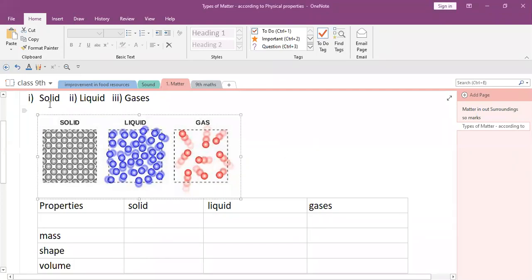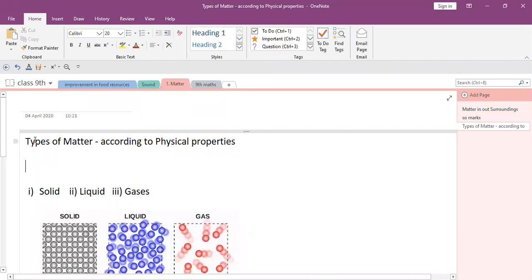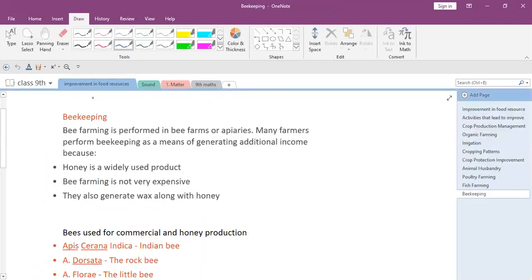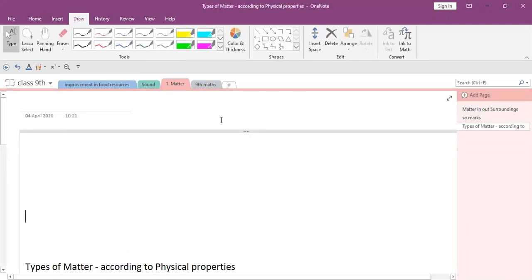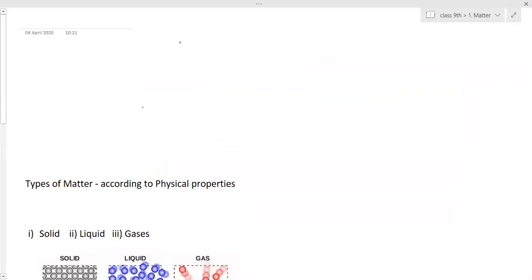So matter is classified into two ways. It is according to physical properties and according to its chemical properties. So matter gets divided into two ways.